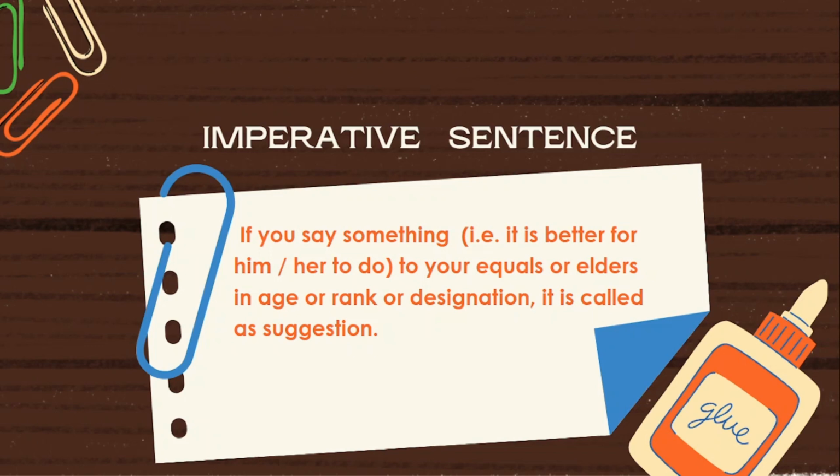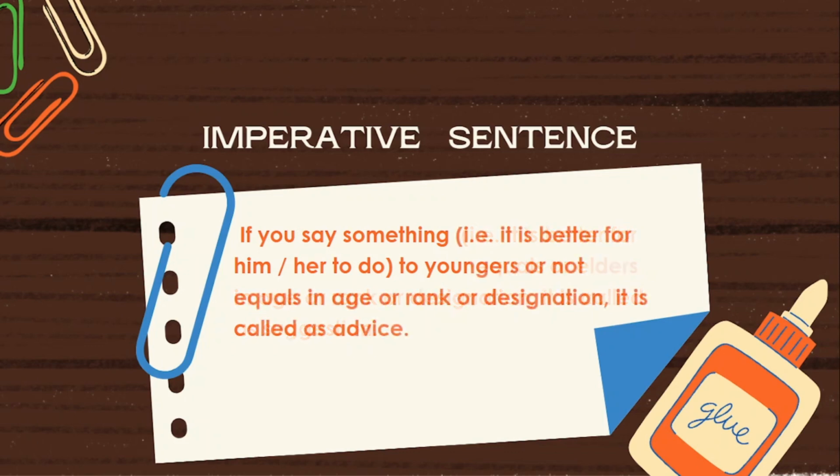Next, let us see what advice is. If you say to your youngers or those not equal in age or rank or designation something that is better for him or her to do, it is called advice.